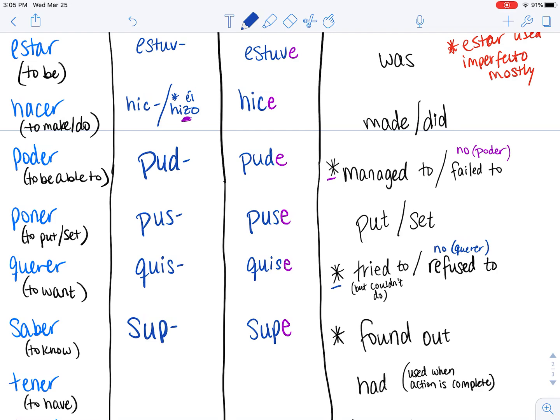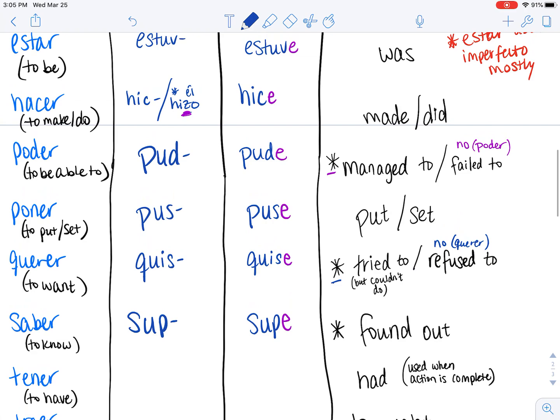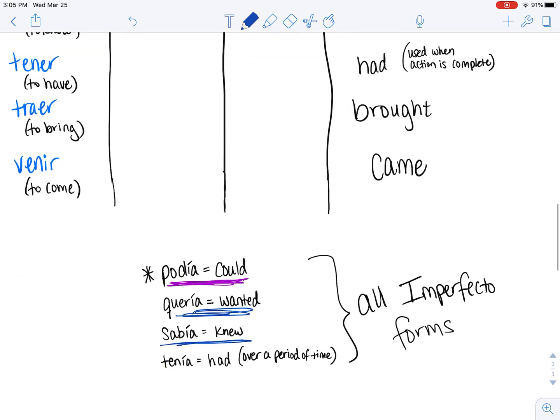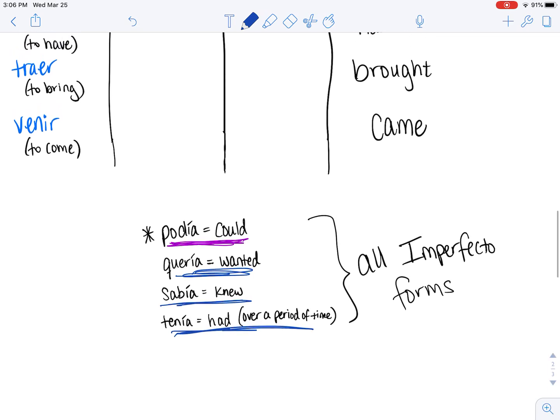Tener, to have. It's going to mean had, but we use it when the action is complete. Like you had to do something and you did, you completed it. I had to go outside to get the mail. I went out, I got it, I brought it back in. If we want to say that we had something over a period of time, we would use tenía.